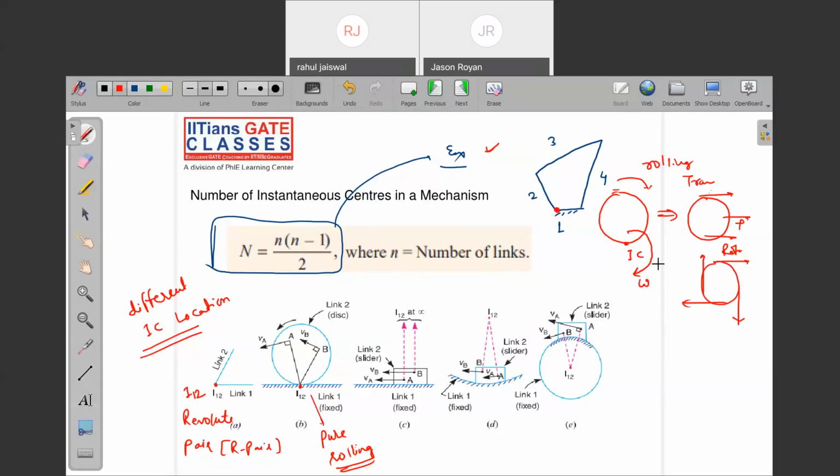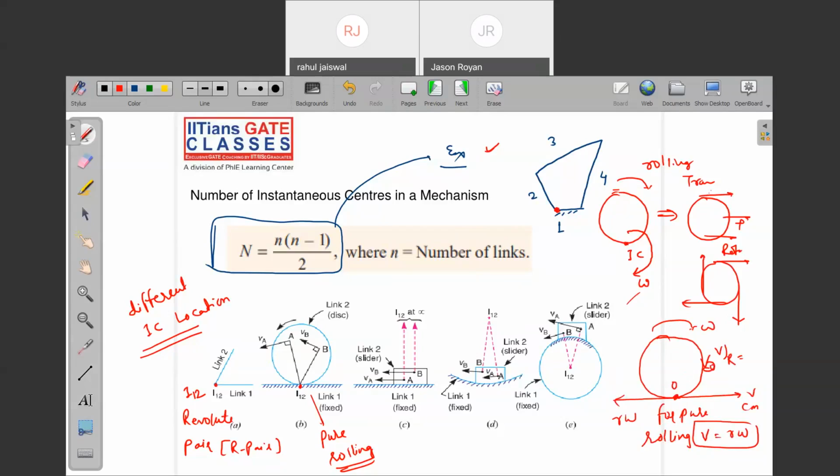See, when pure rolling is possible, at the point of contact, let's say omega is directed in this direction. This is r omega, and this is the velocity of center of mass. Remember that for pure rolling, V should be equal to r omega. If V is equal to r omega, then only pure rolling is possible. That means the relative velocity of point P with respect to point O is 0. That means it is under pure rotation about point O. Is it clear?